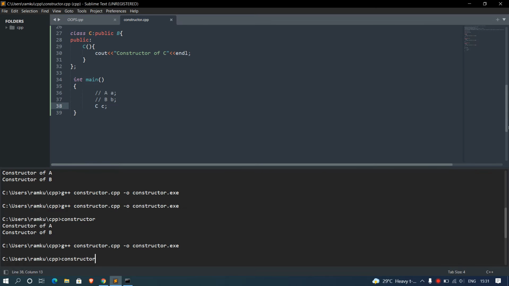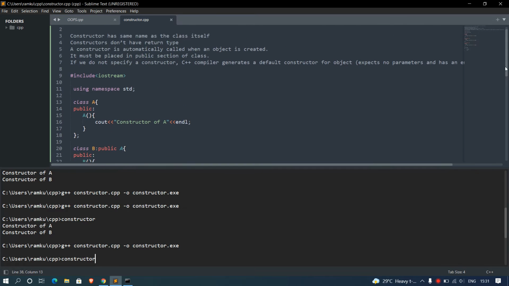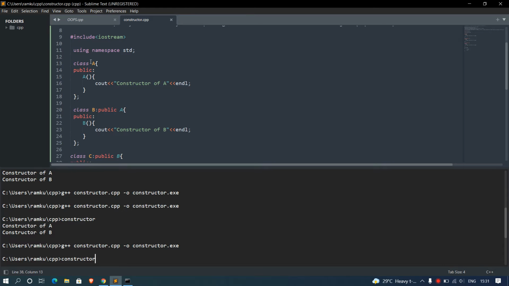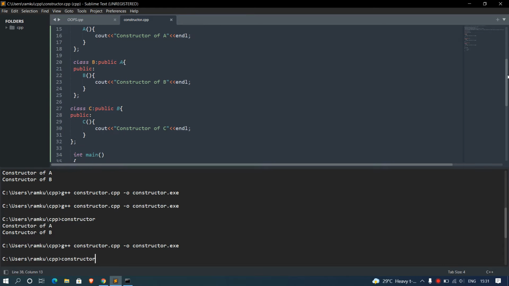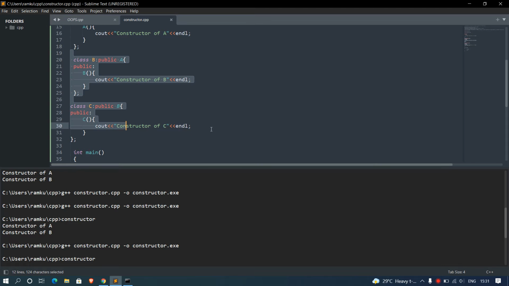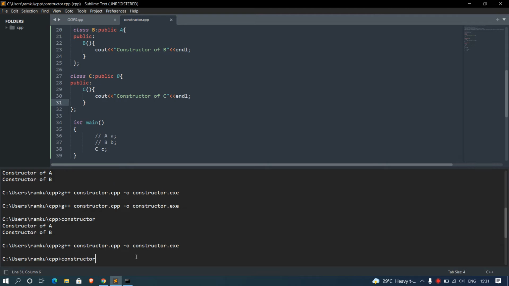Now the execution order will be, firstly our class A, the parent class constructor will get called, then both of these two children's constructors will get called, firstly B class constructor, then C class constructor, as B is the parent of C class and A is the parent of B class. So let's see the output.